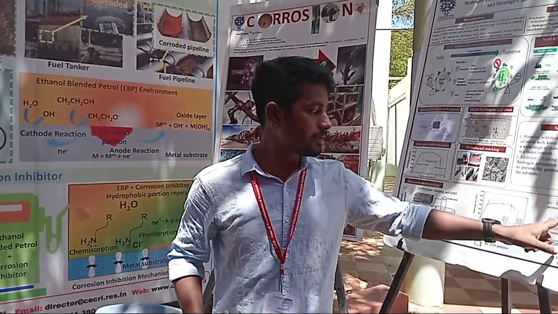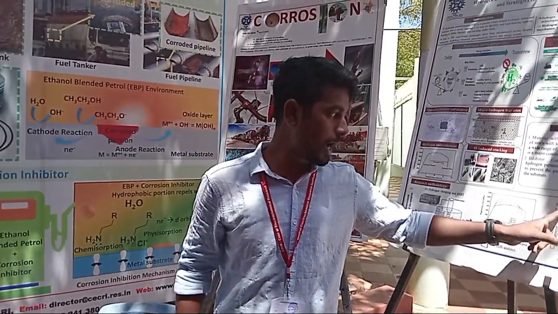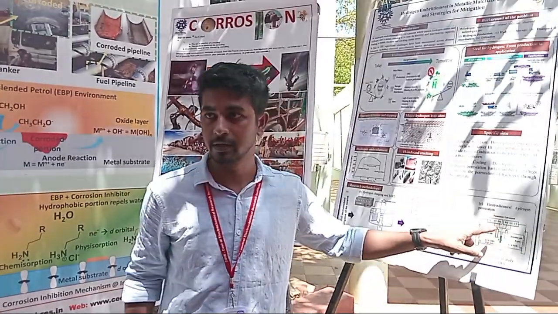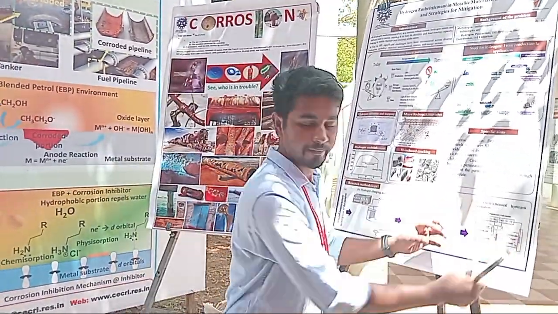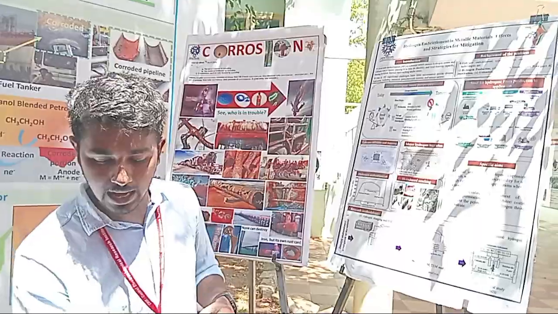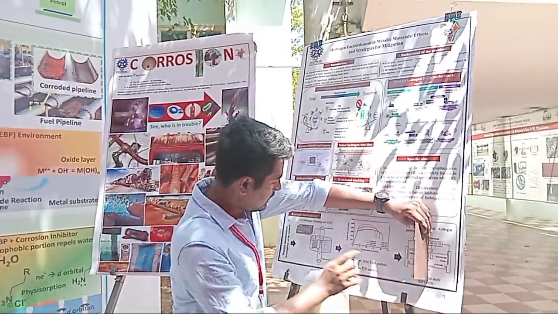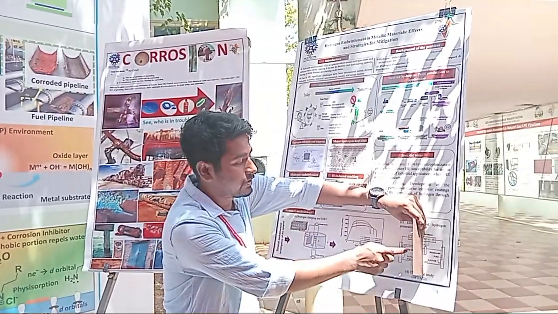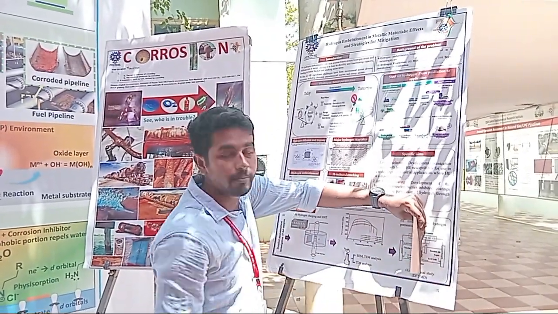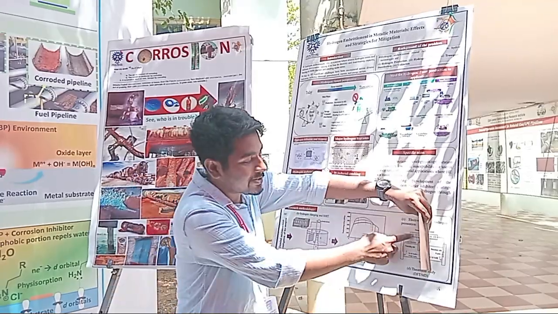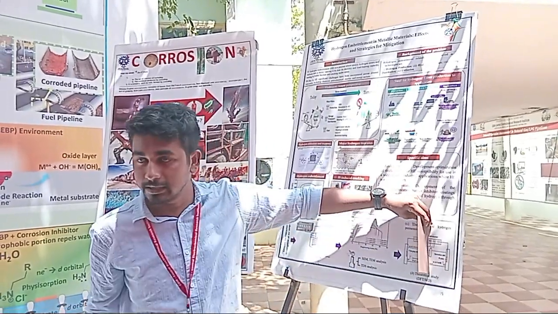There is another experiment we can do, electrochemical hydrogen permeation. There are two chambers like this, and inside there is your metal. On one side this kind of reaction will happen and hydrogen will be generated, and on the other side there will be hydrogen sensing. There will be galvanostatic current and potentiostatic current.